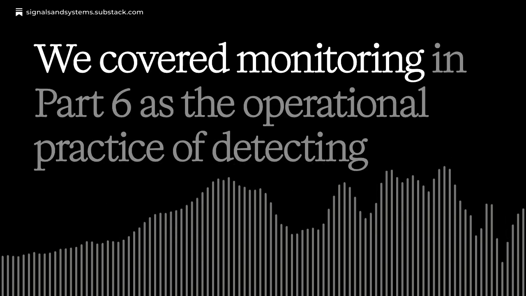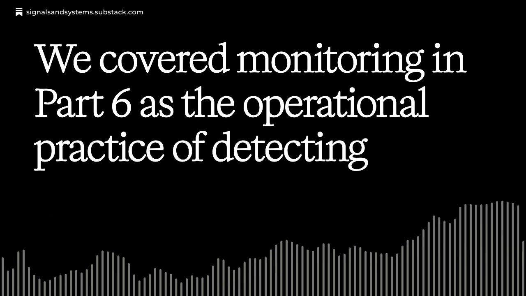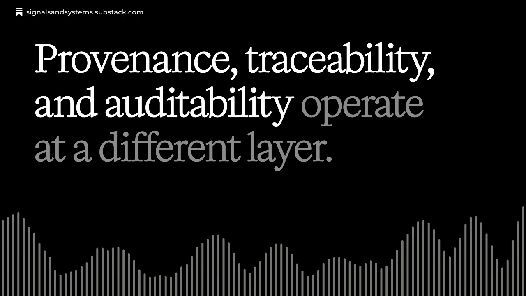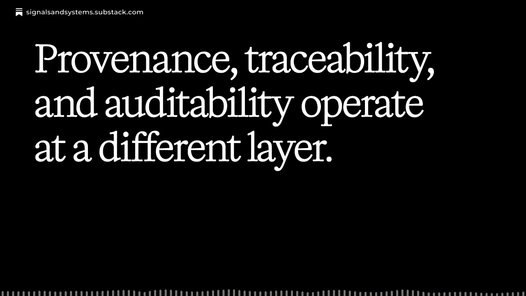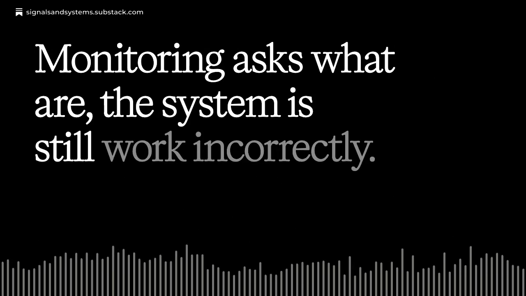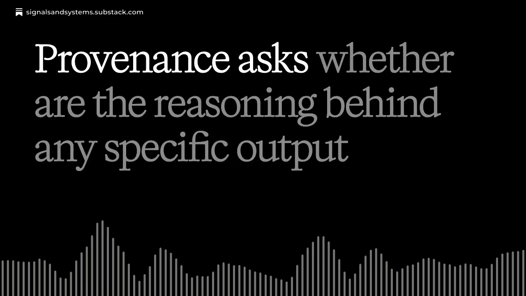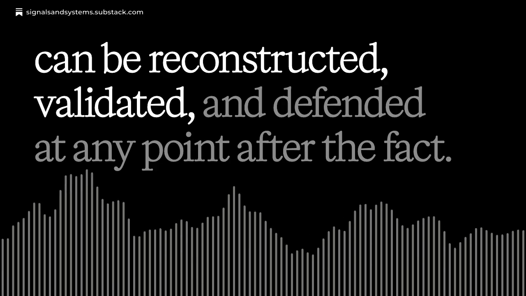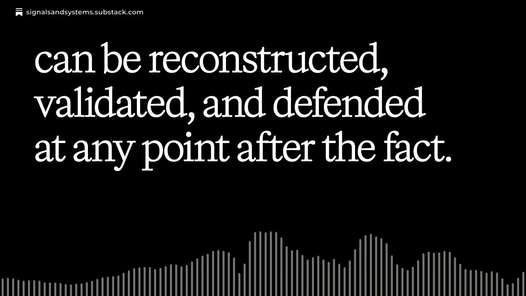We covered monitoring in Part 6 as the operational practice of detecting when machine learning models degrade. Provenance, traceability, and auditability operate at a different layer. Monitoring asks whether the system is still working correctly. Provenance asks whether the reasoning behind any specific output can be reconstructed, validated, and defended at any point after the fact.